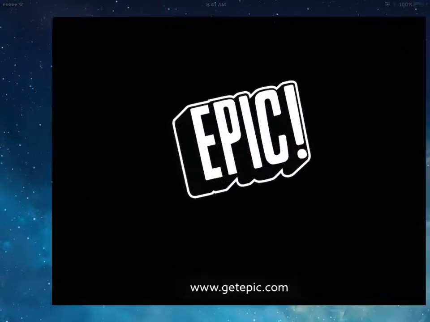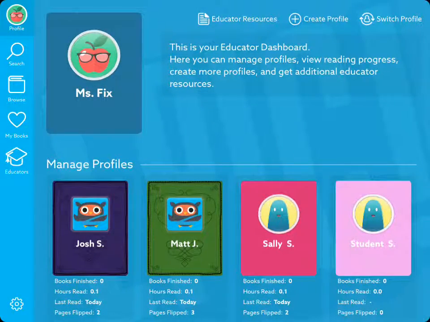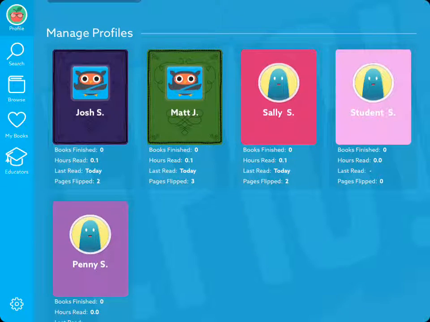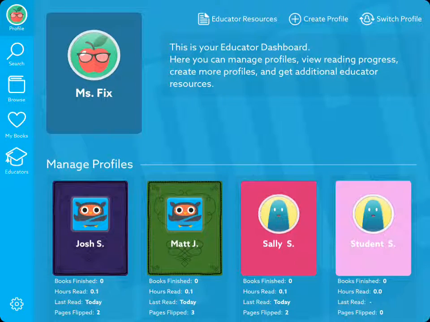I'm going to show you an app called Epic. Epic's available on the App Store. So it is sort of like a Netflix for children's books, and it's free for educators. If parents want to use it, they have to pay for their subscription, but as long as the classroom has it, they're able to use it at home as well.